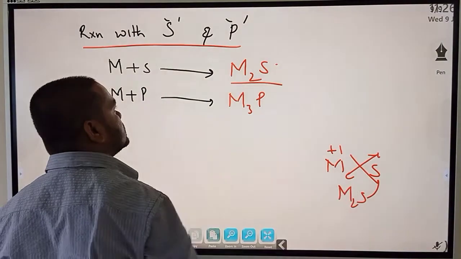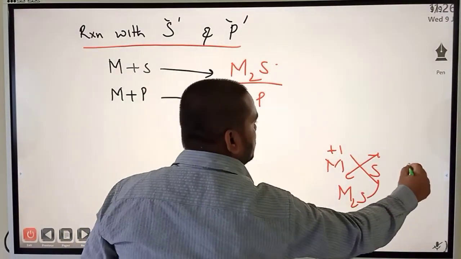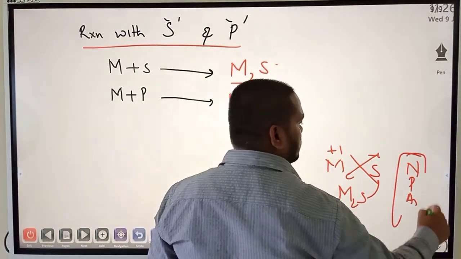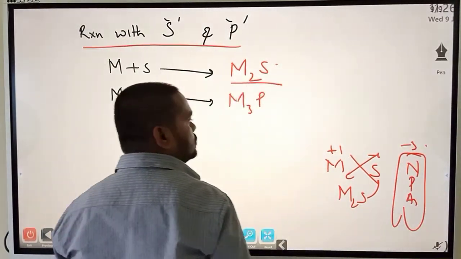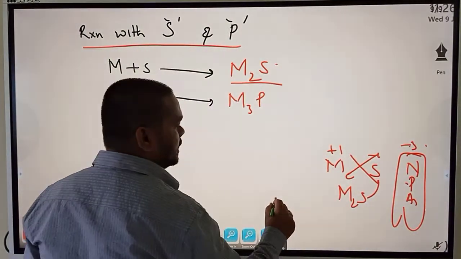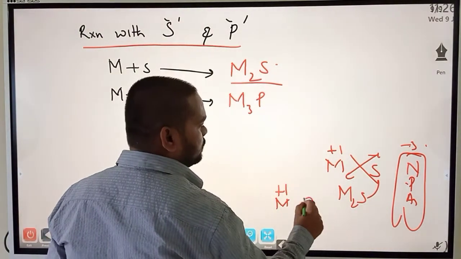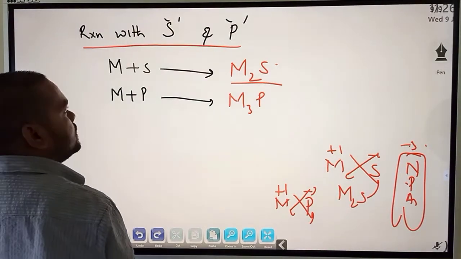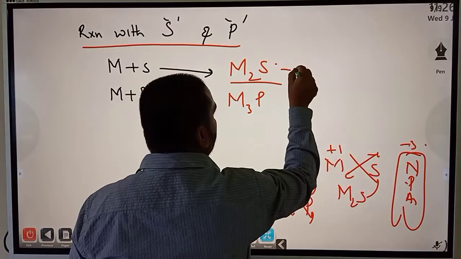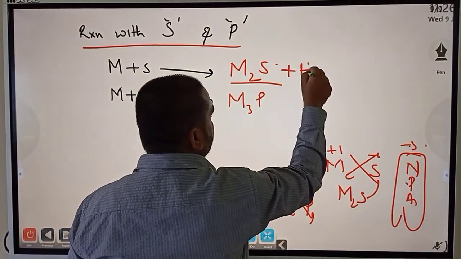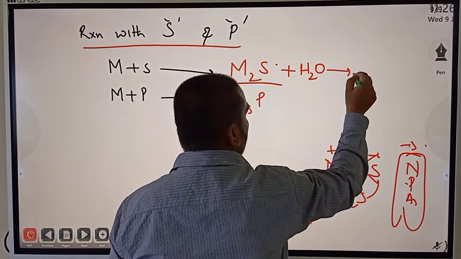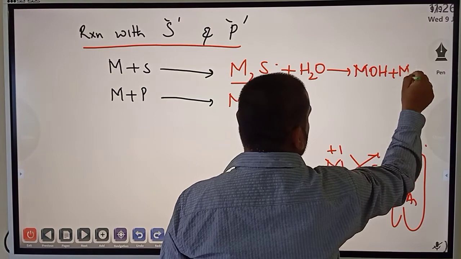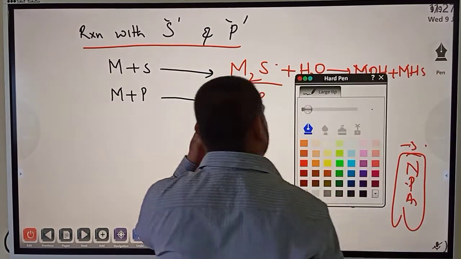That's why I've written this. And phosphorus belongs to the nitrogen family: nitrogen, phosphorus, arsenic, antimony, bismuth. They are -3. So metal +1, phosphorus -3, crisscross, M3P. And now the interesting point is this: M2S on treating with water will form metal hydroxide plus metal hydrogen sulfide.